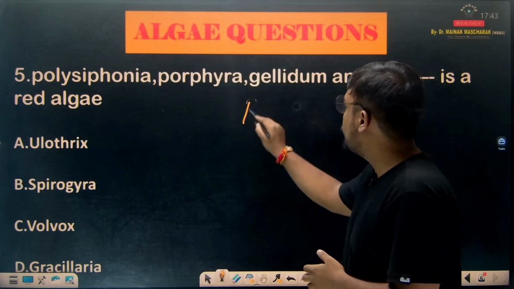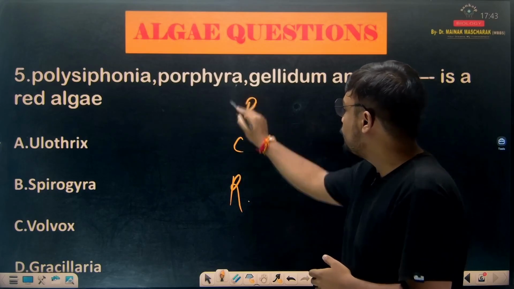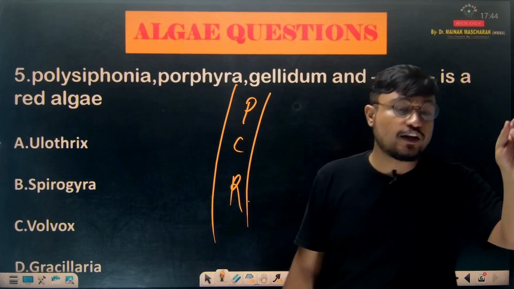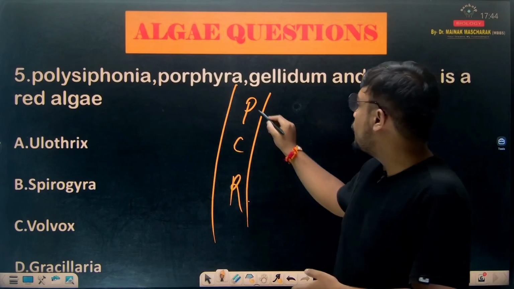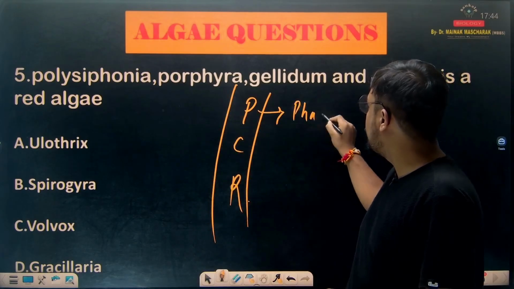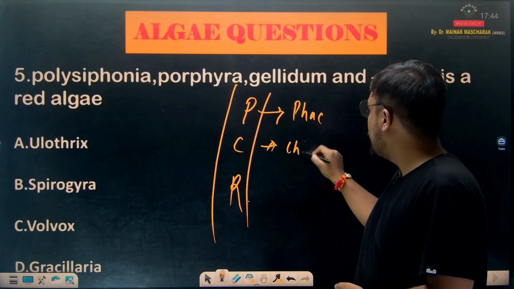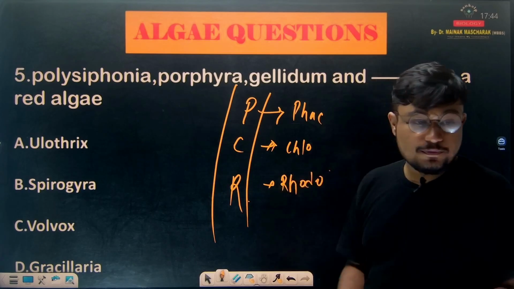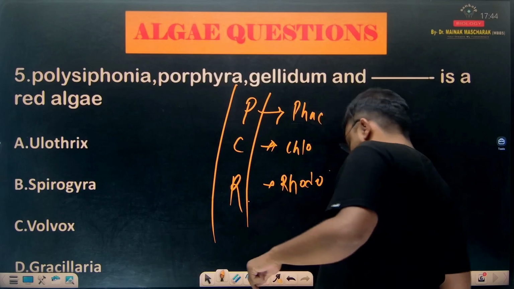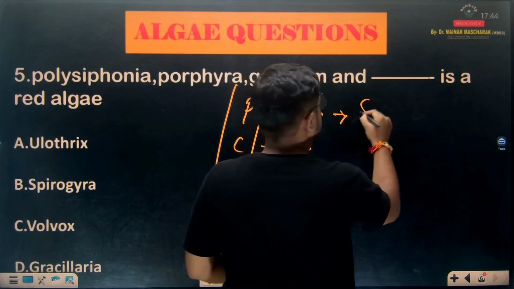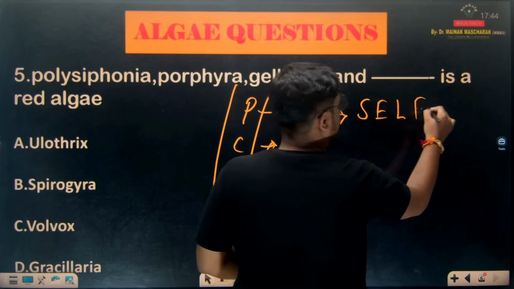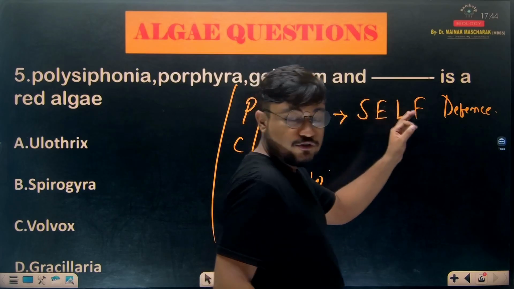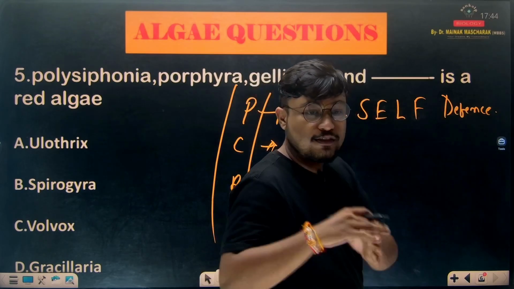So first of all you have to understand about PCR. Those who are in class 12 already know what PCR is. PCR means polymerase chain reaction. Now why do I have to know about PCR? Because P stands for Phaeophycia, C stands for Chlorophycia and R stands for Rhodophycia, right? Now listen to this very carefully. What is the example of Phaeophycia? The example of Phaeophycia is self defense.